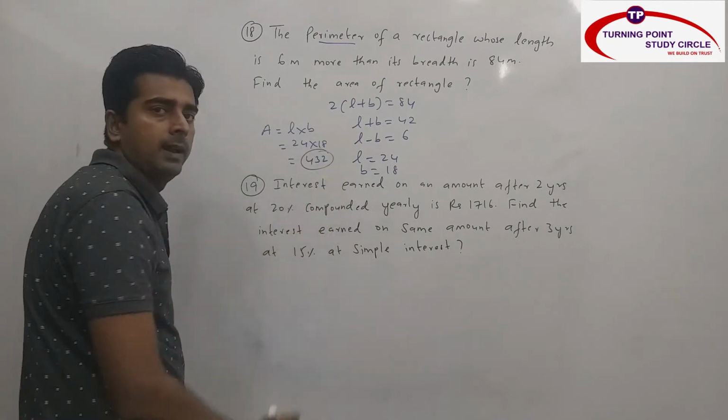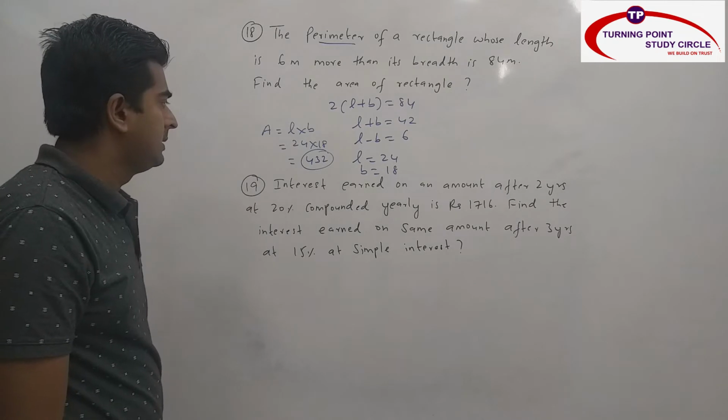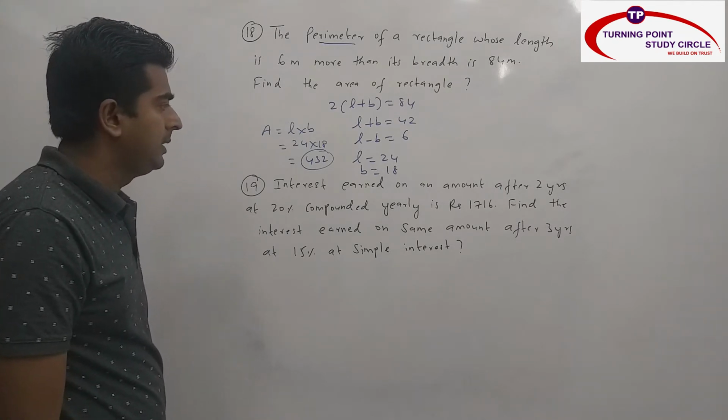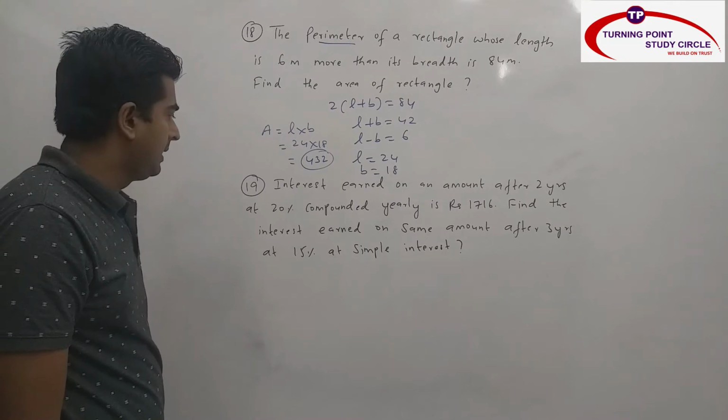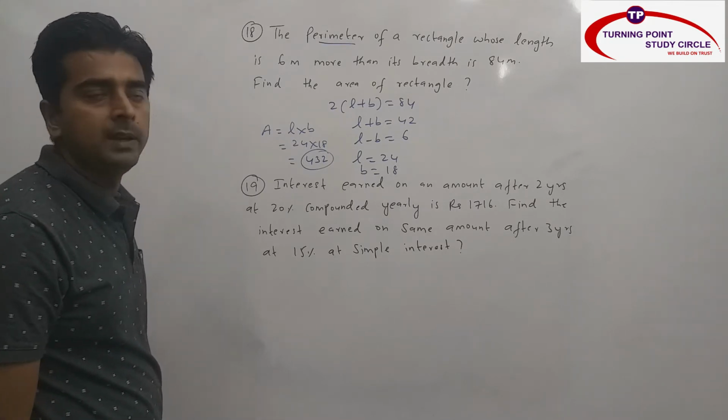432. My answer is nothing but 432. 19th one. Interest earned on an amount after 2 years at 20% compounded yearly is rupees 1716. Find the interest earned on same amount after 3 years at 15% per annum at simple interest.